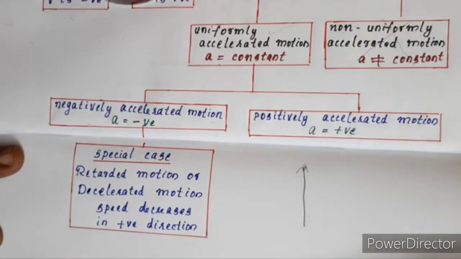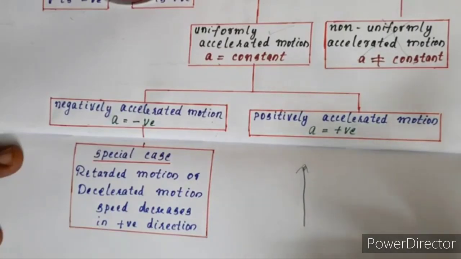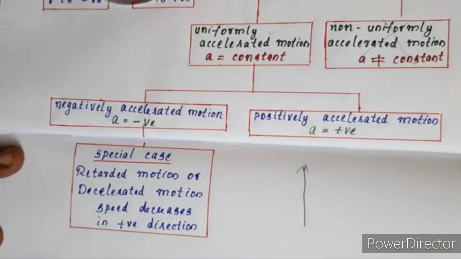But at the point of throwing, its velocity was not 0. It means that when an object is thrown upwards, its speed decreases and gradually becomes 0. The point where its velocity becomes 0, thereafter it comes down. So the upward motion of a thrown object is an example of negatively accelerated motion because its speed is decreasing. These two are the important examples of negatively accelerated motion.